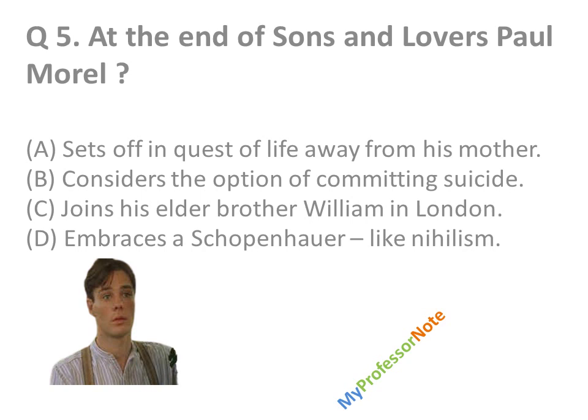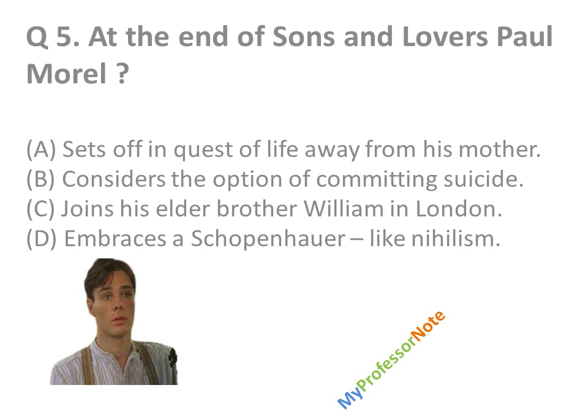C, joins his elder brother William in London and embraces Schopenhauer-like nihilism. The right option is A. He sets off in quest of life away from his mother. Sons and Lovers is a novel by D.H. Lawrence. I hope you read this novel. This is an important novel.